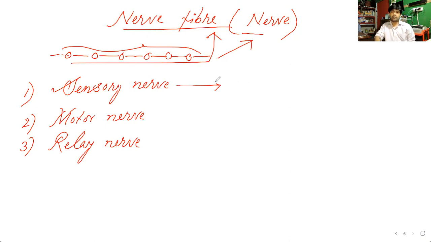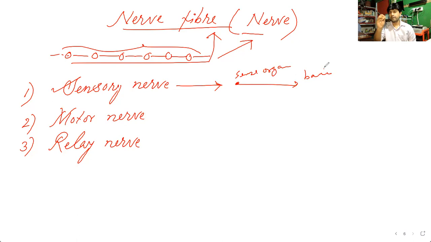It brings the various informations from the sense organ to the brain. For example, in your hand, one mosquito is biting. That information, that the mosquito is biting you, is brought from that point where it is biting to the brain by this sensory nerve.